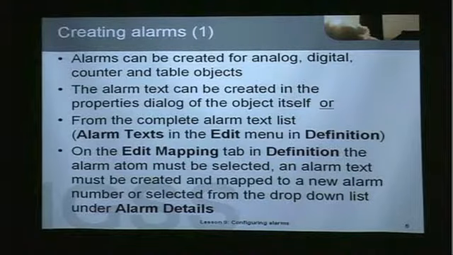On the Edit Mapping tab in Definition, the Edit Mapping tab for the object you're configuring, the alarm atom must be selected and an alarm text must be created and mapped to a new alarm number, or selected from the drop-down list under Alarm Details. If you do not remember to do this, you will get an error when you install your configuration, and then you will be asked to go back and correct this error.